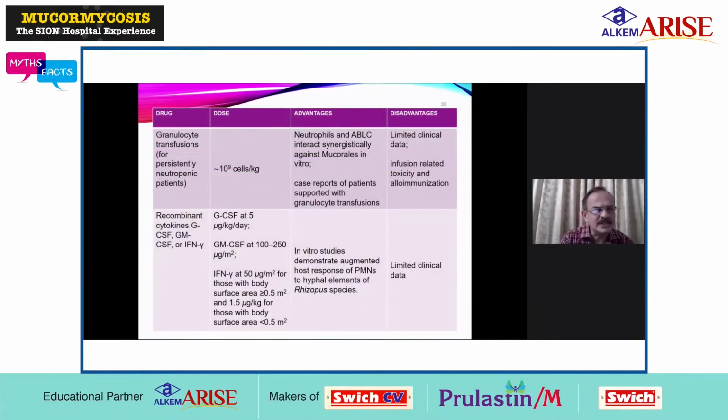Coming to granulocyte transfusions, it is given as 10 billion cells per kg. The advantage is that neutrophils and amphotericin B lipid complex interact synergistically against mucorales in vitro. Case reports of patients supported with granulocyte transfusions are there. The disadvantage is that there is limited clinical data.